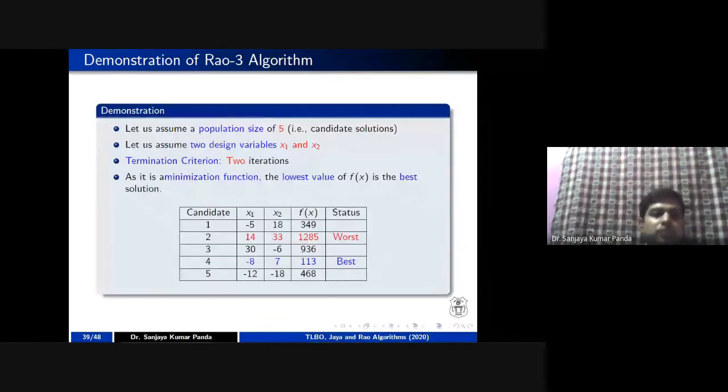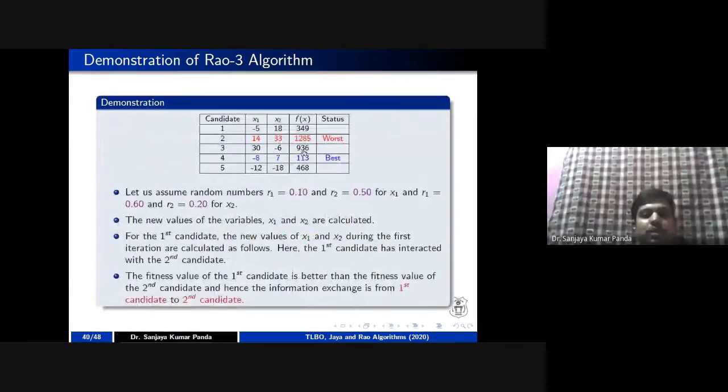Okay, so let us discuss the Rao 3 algorithm. In the Rao 3 algorithm, the same data we have taken like Rao 1 and Rao 2 algorithm. So this slide is the same as the previous slides. So what I have to do, I have to choose the best one and the worst one, right?